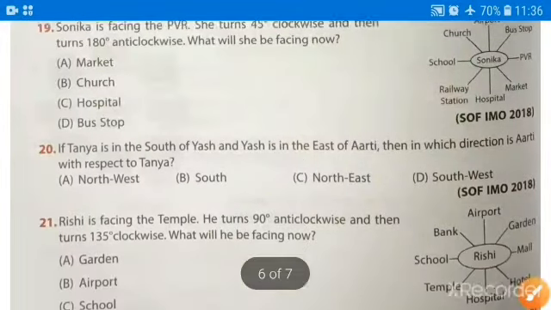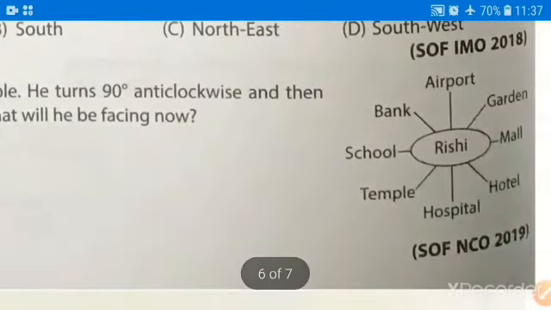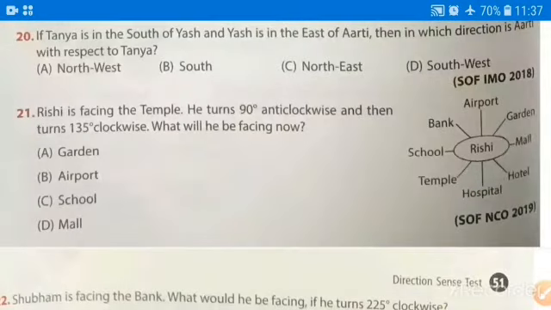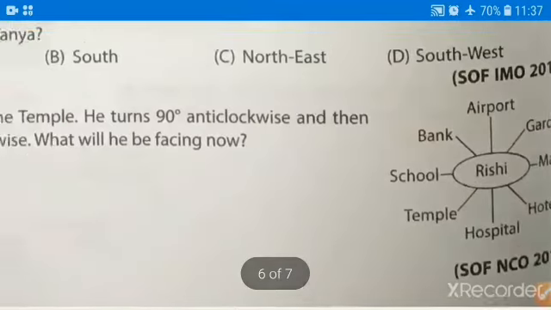Now coming to question number 21. Rishi is facing the temple. He turns 90 degrees anti-clockwise and then turns 135 degrees clockwise. What will he be facing now? So first of all, Rishi was facing the temple and took the 90 degree anti-clockwise turn, then 135 degrees clockwise.